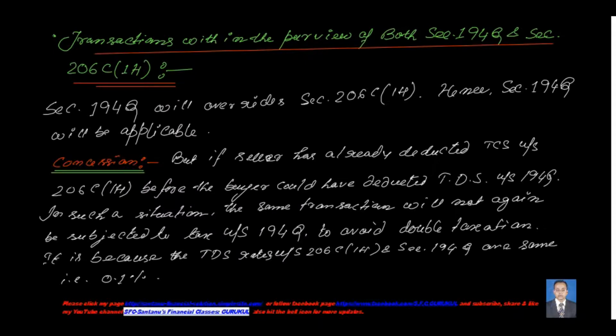In such a situation, the department has given you a concession: you should not charge TDS on that transaction, you should give the TCS to the seller, and the seller will deposit it, because the seller has already deposited it with the department, so there will be a problem otherwise. So only for this intermediary phase the concession is provided: on a transaction on which 206C(1H) TCS is already charged, you should not charge TDS under this section.